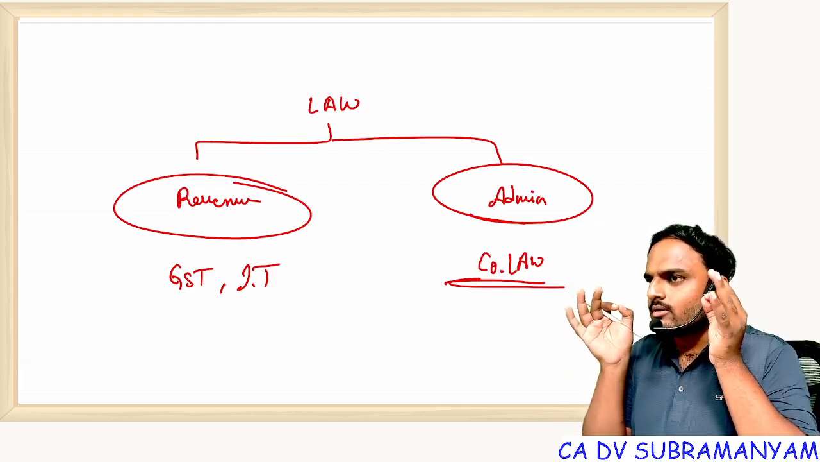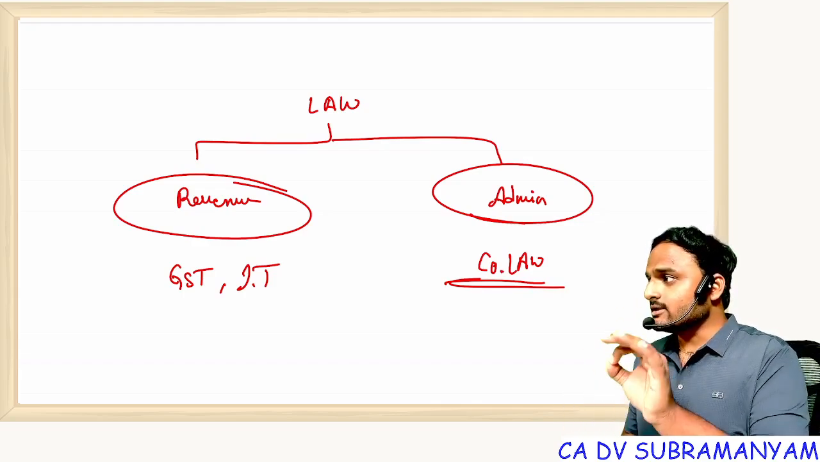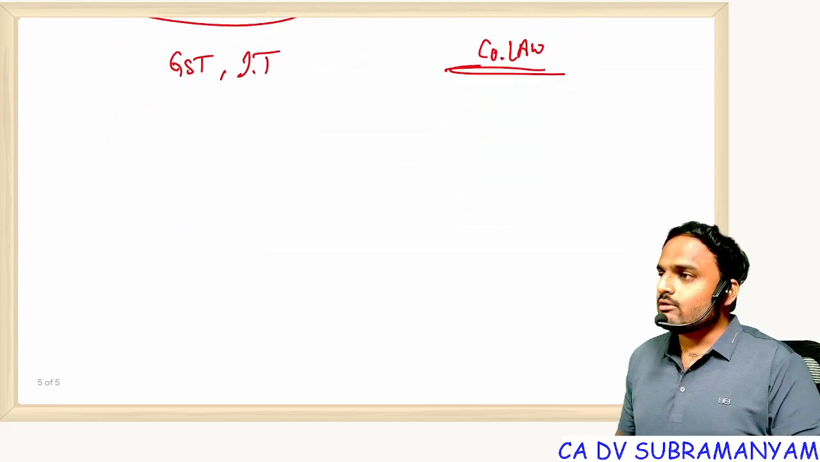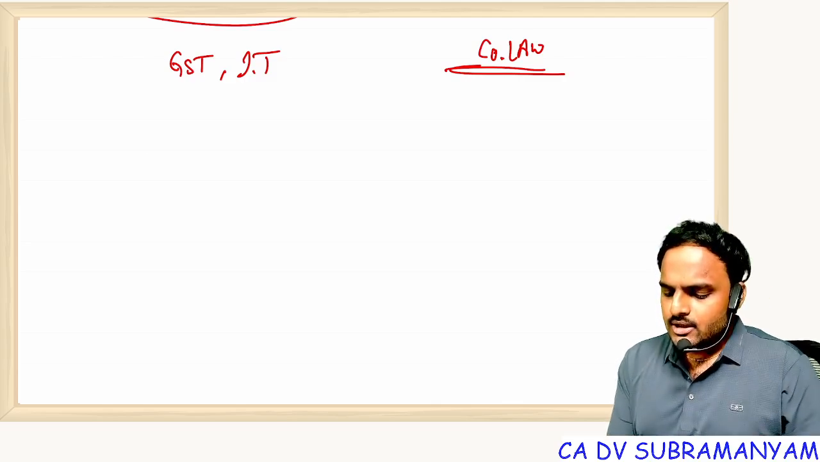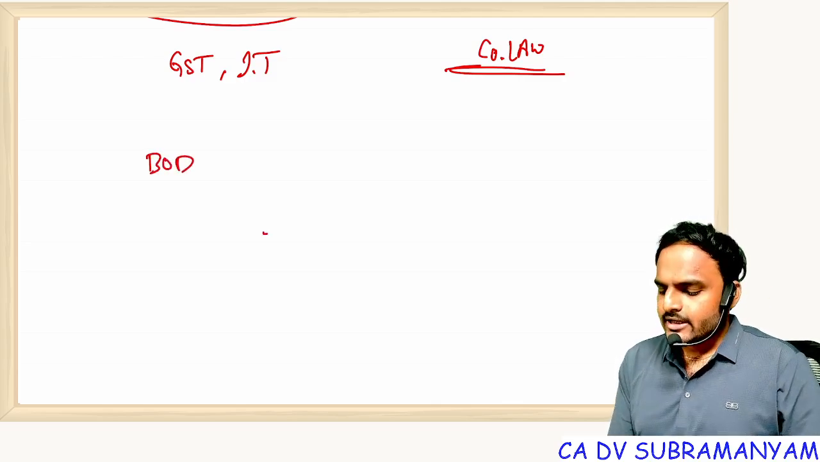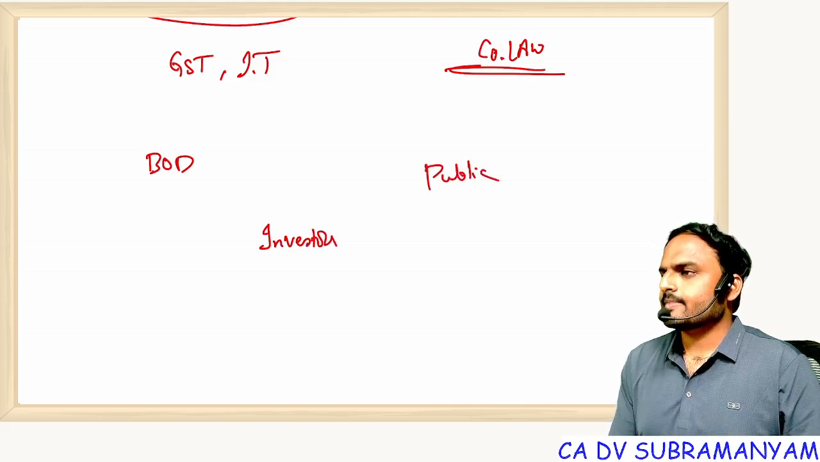What is the main reason of company law? To regulate companies. In companies, you will find three people very popularly. Who are those three people? Board of directors, investors, and the third one is definitely public.